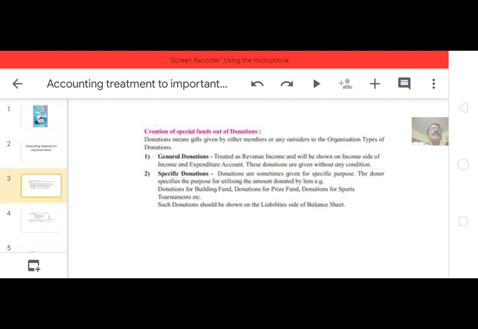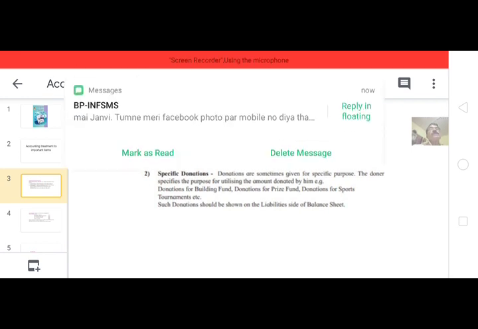Here is the creation of special fund out of donations. Donations mean gifts given by either members or any outsiders to the organization. Donations are received on the receipt side of the receipt and payment account. Donations may be of two types: general donations and specific donations. First we have to see general donations.